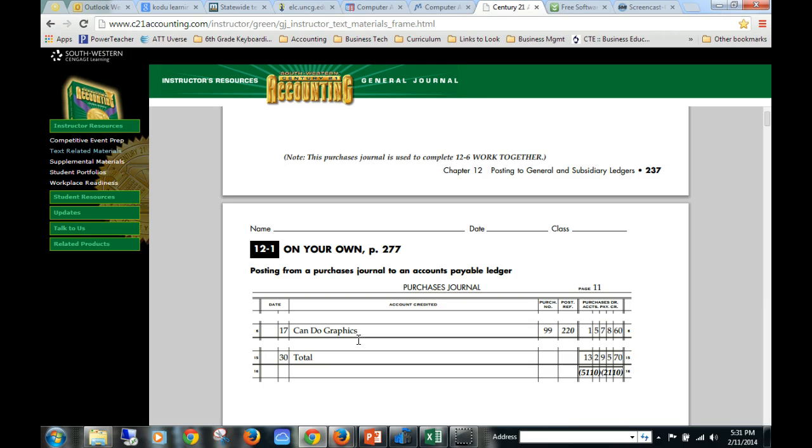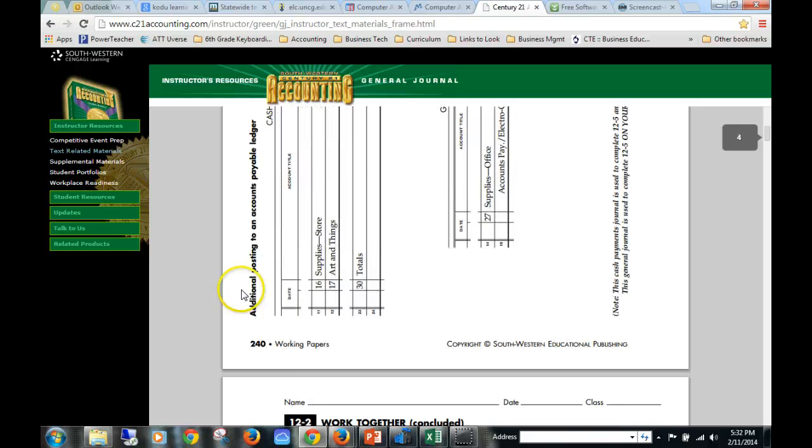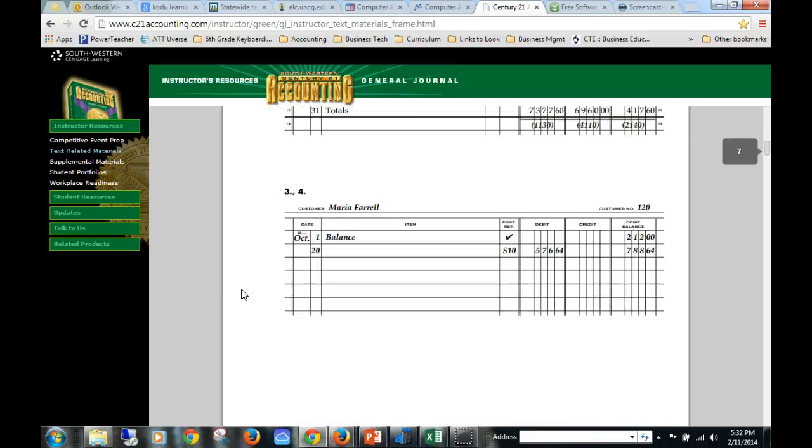When you get to the application problem for 12-1, let me take a look here real quick. You're probably going to need something from the working papers. Let's go down to that. So again, you might want to pause it. You can refer back to this. Let's go down to the application problem here for 12-1.